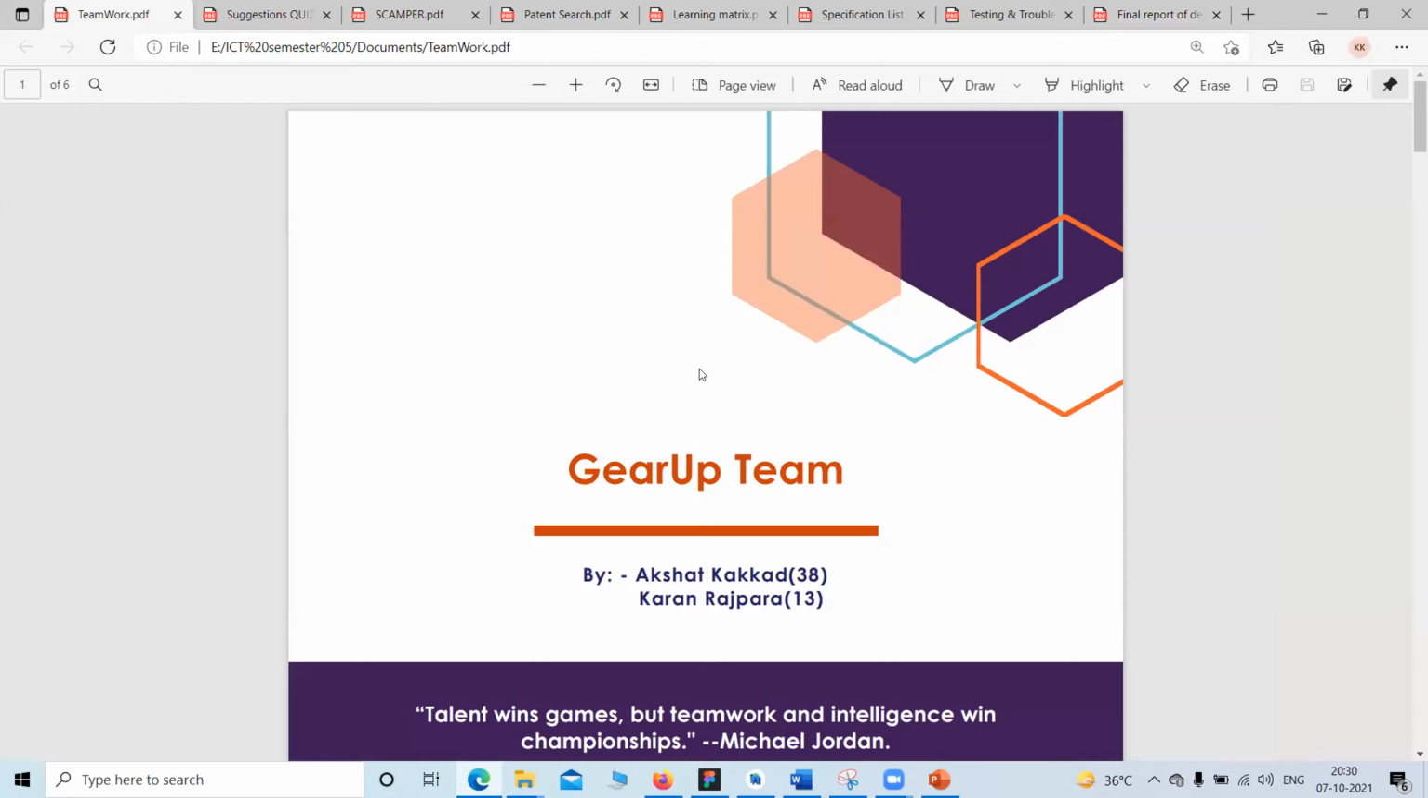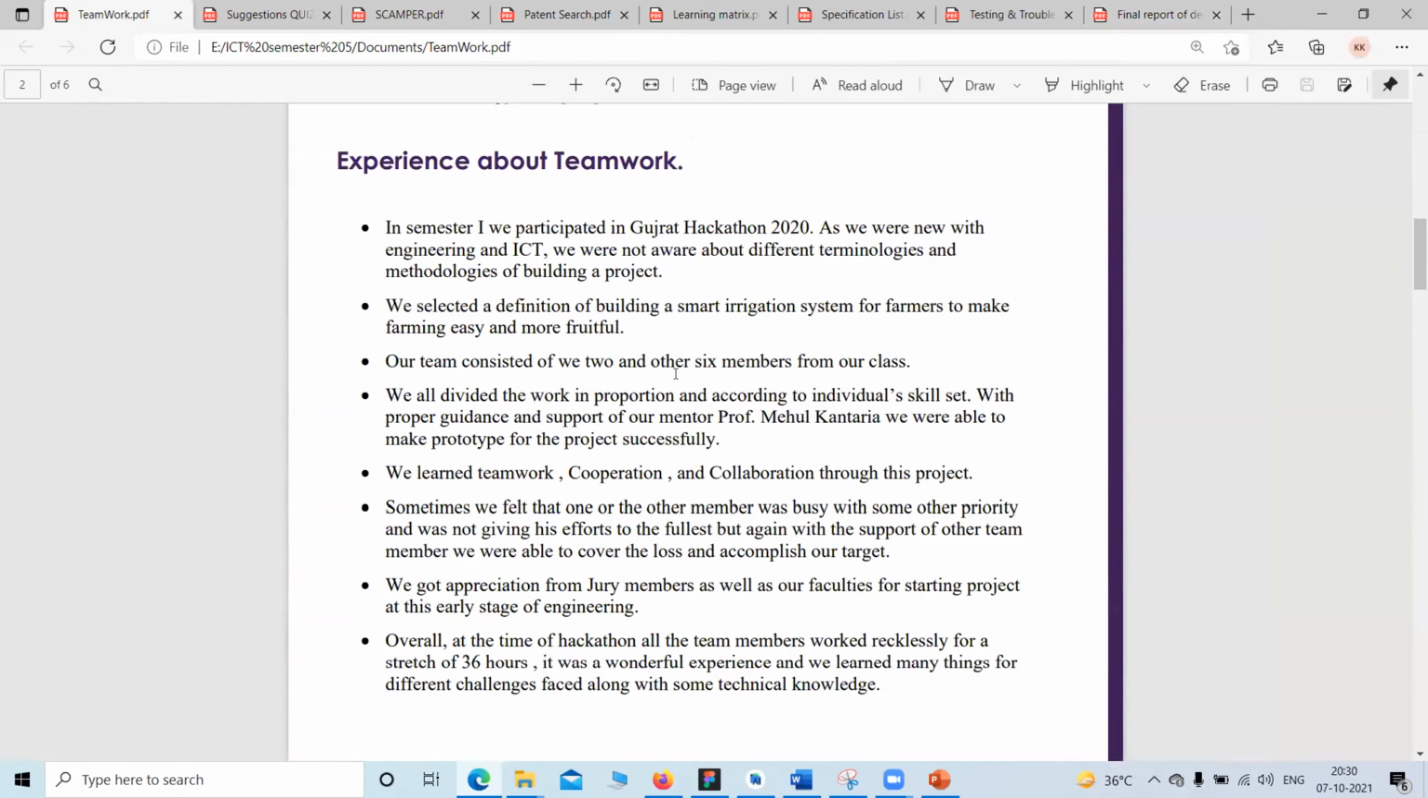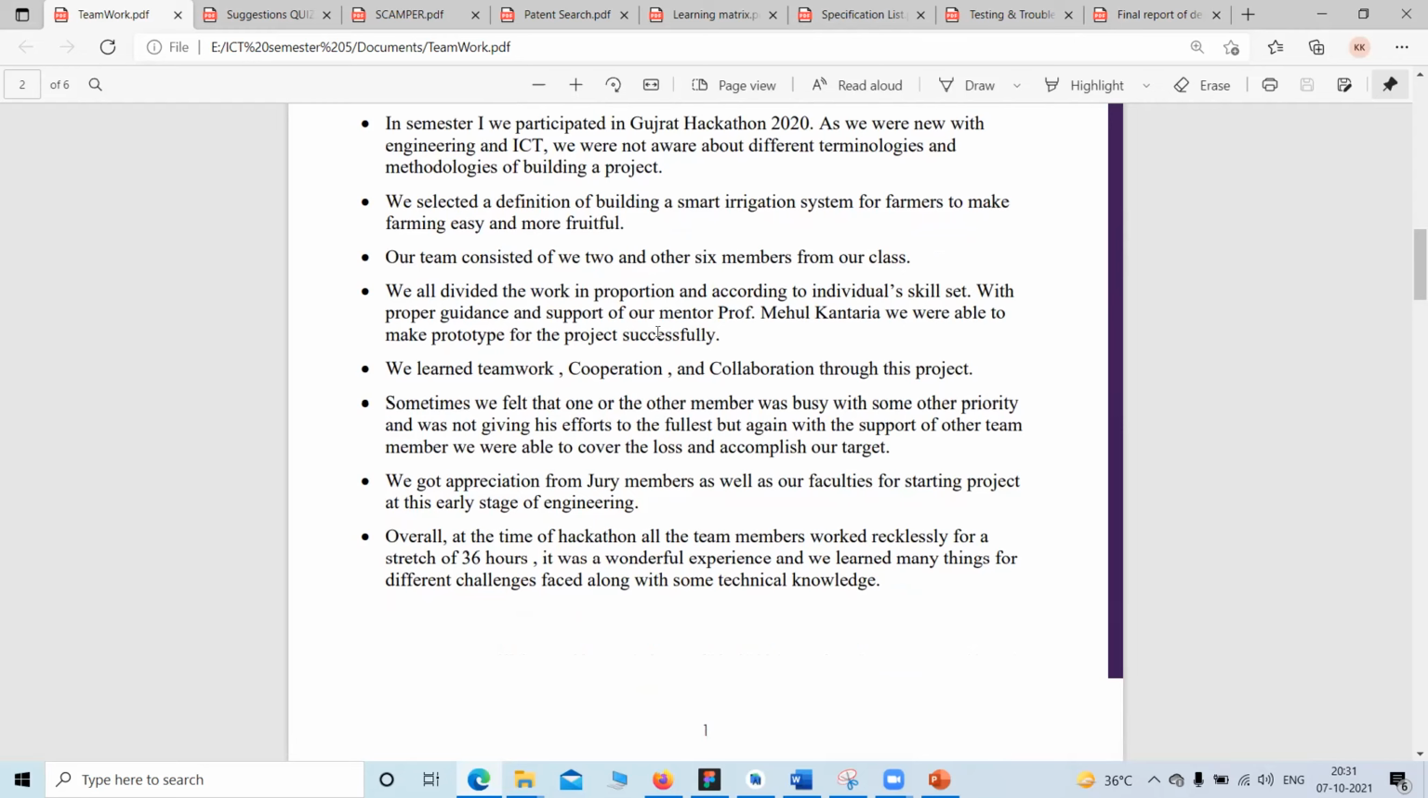Now this is the term work assignment: experience about teamwork. In teamwork, we were project partners in Gujarat Hackathon 2020 also, and we selected a smart irrigation system. Our team consisted of us both and 6 other members from our class, our classmates Viraj, Mandip and others. We divided the work in proportion and according to individual skill set. Viraj and Mandip were good in hardware, and Karan and I were good in software.